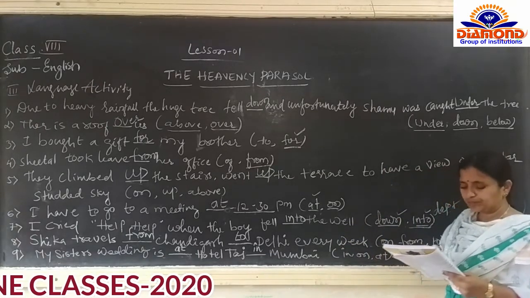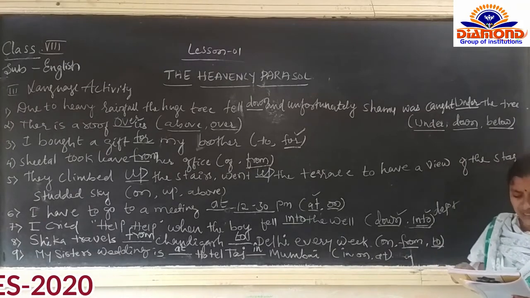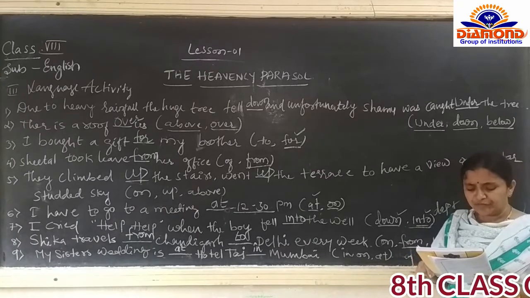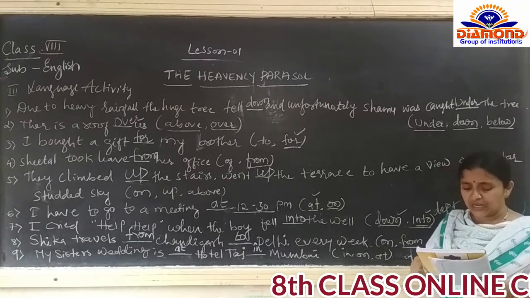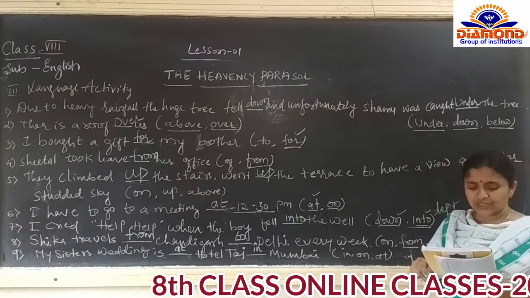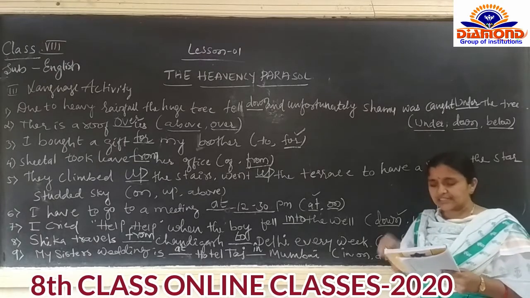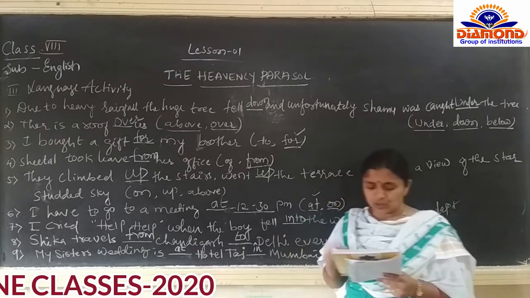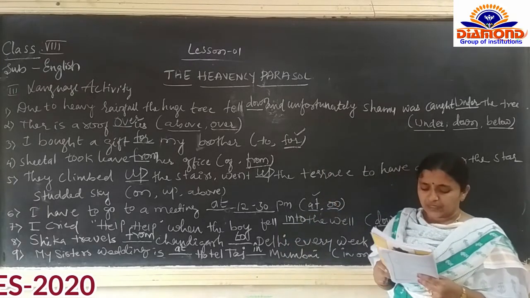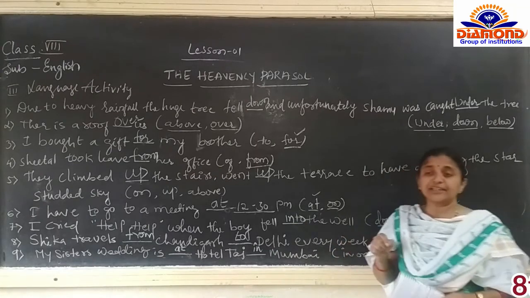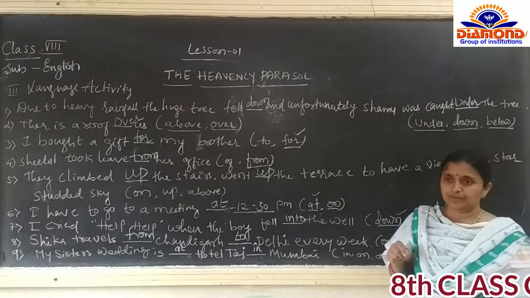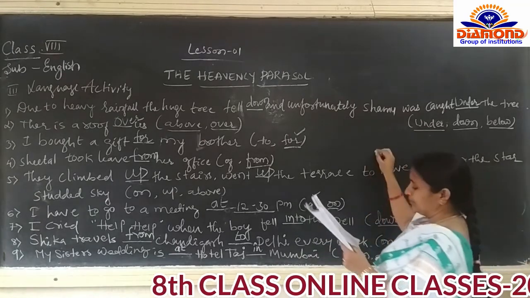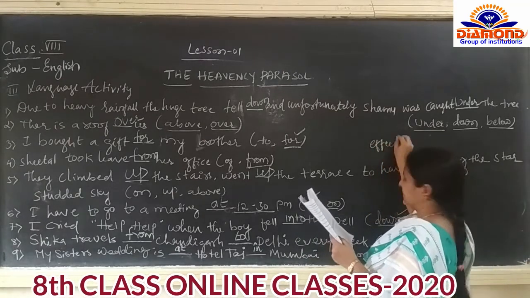Below that, next, listening activity is given. Listen to your teacher's reading of the following words. Find the difference in their pronunciation and repeat and practice the words along with your teacher. Now I will read all those words. These are phonetic symbols. For example, they have given effect.